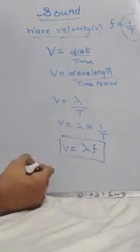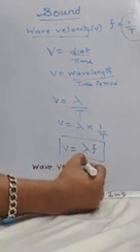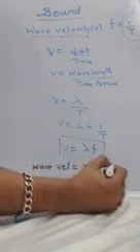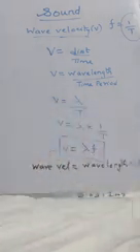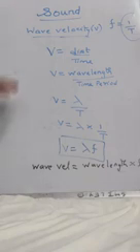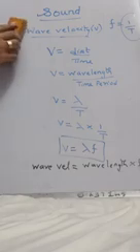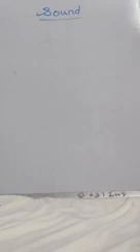We derived that wave velocity, or you can say speed, is equal to wavelength into frequency. This formula we are going to use while we solve the sums. Please write this derivation. There might be a question based on this.